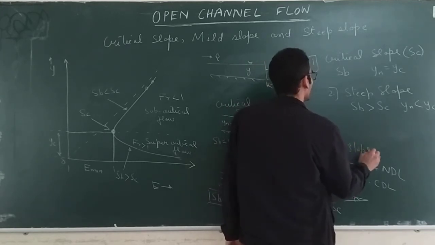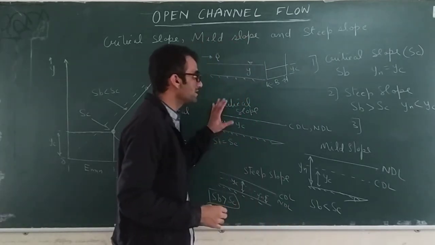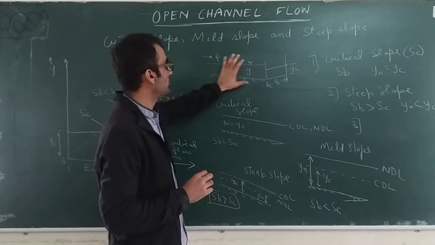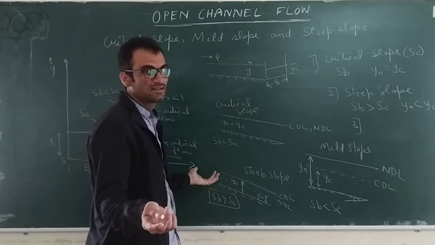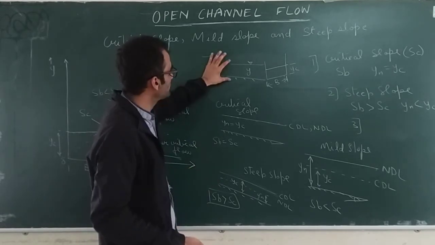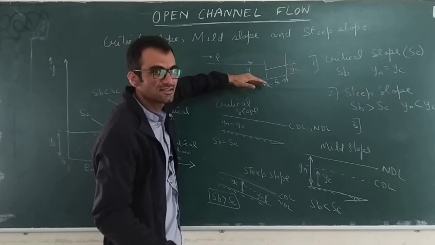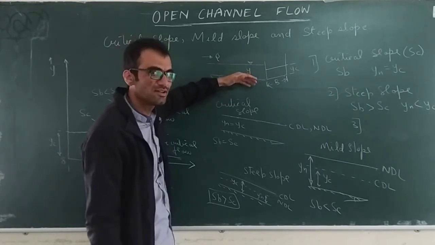Very important to remember, a very important concept. I will repeat it again, critical depth you can simply calculate by knowing the discharge and geometry. It has nothing to do with the slope. Once you fix the critical depth of a channel, you can go on changing the slope, then you will go on getting different values of flow depth.